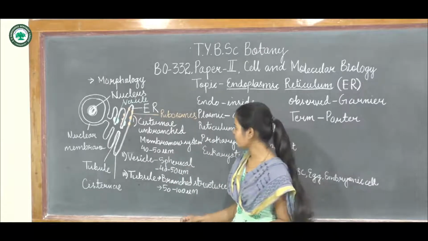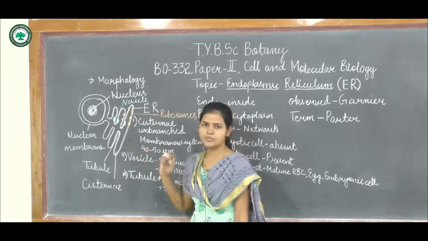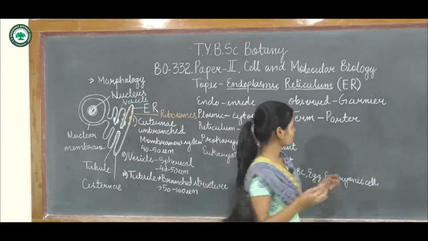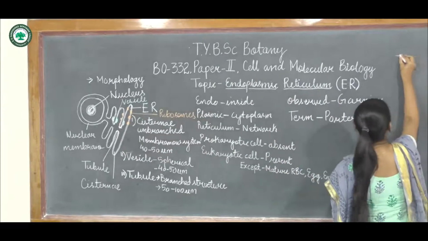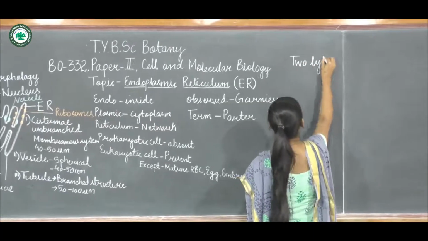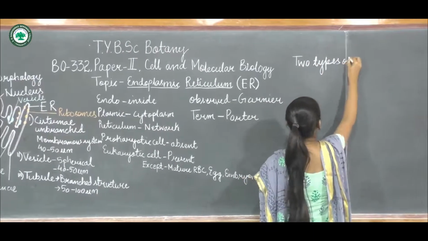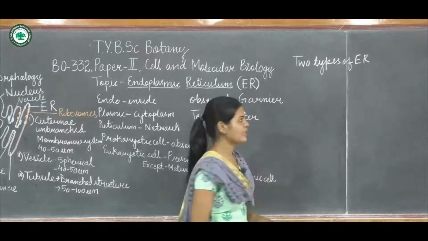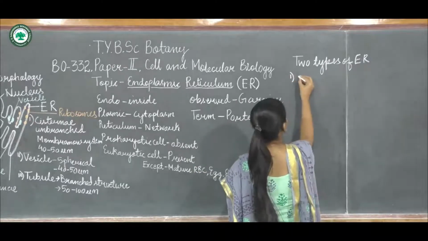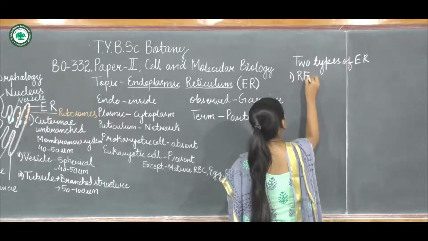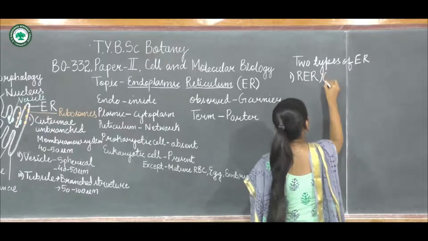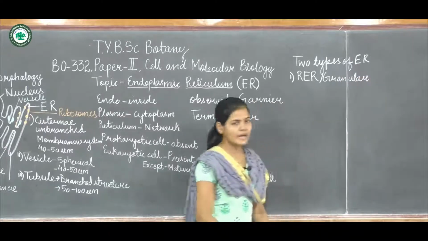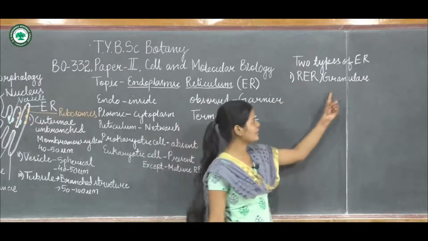Now, on the basis of the presence and absence of ribosomes, the endoplasmic reticulum can be divided into two types. The first one is RER, also called granular ER.